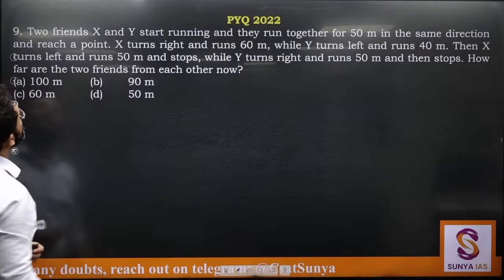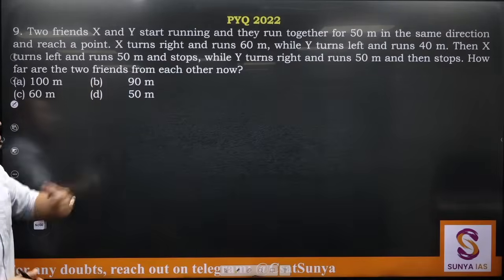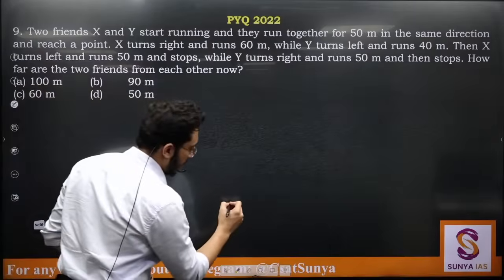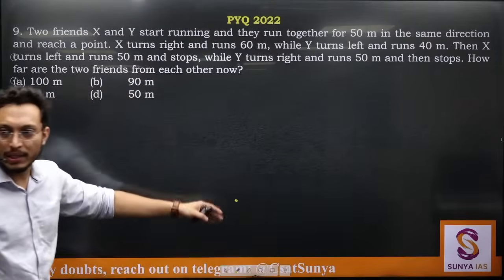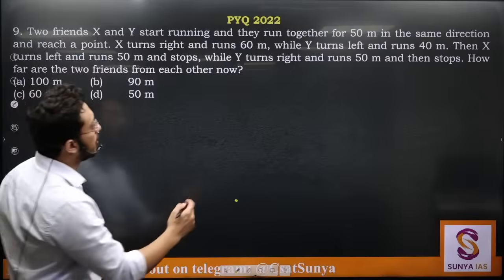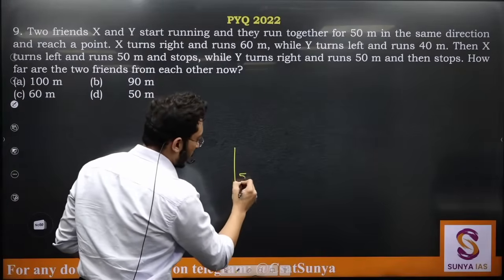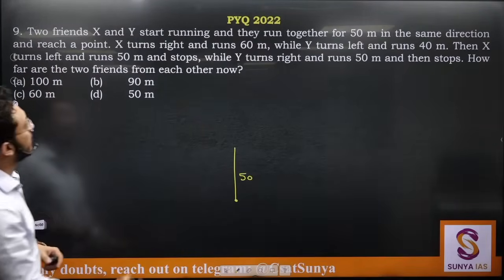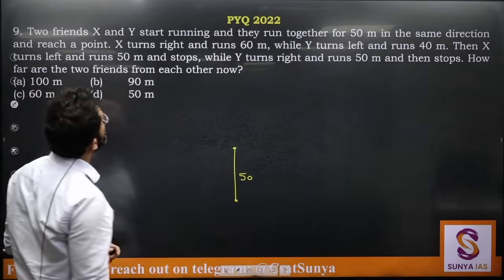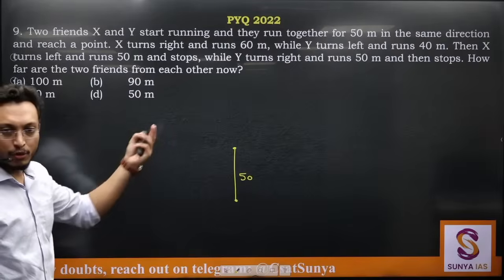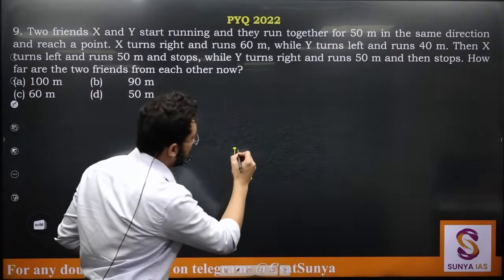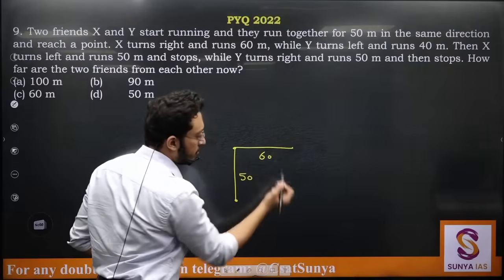चलो, let's discuss. Two friends X and Y start running and they run together for 50 meters in same direction. So let's say they start running from here. I am assuming that they are running towards north. For 50 meters they run together in the same direction and reach a point X. They reach here. X turns right from here. X is turning towards right and runs 60 meters.